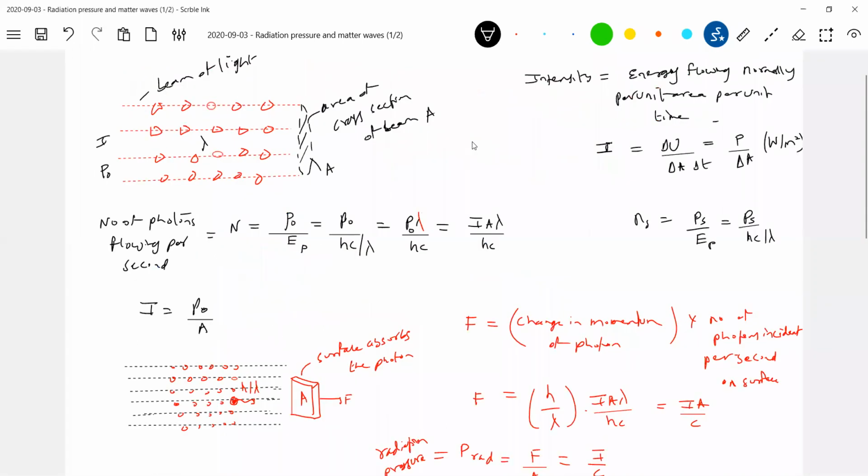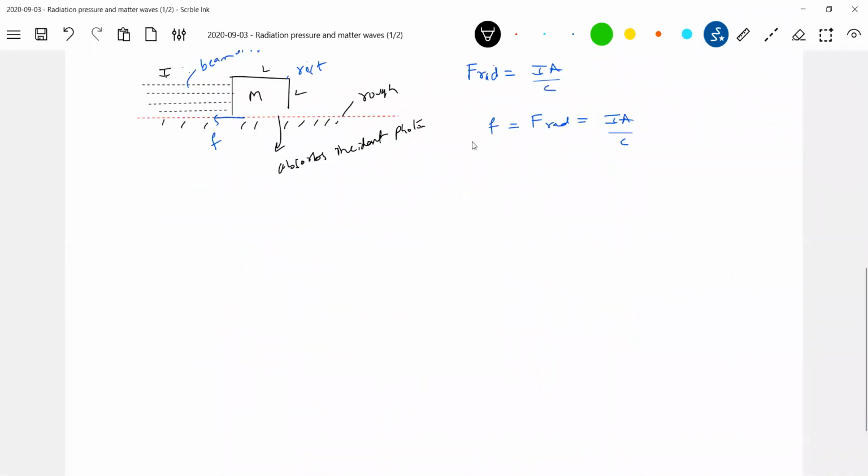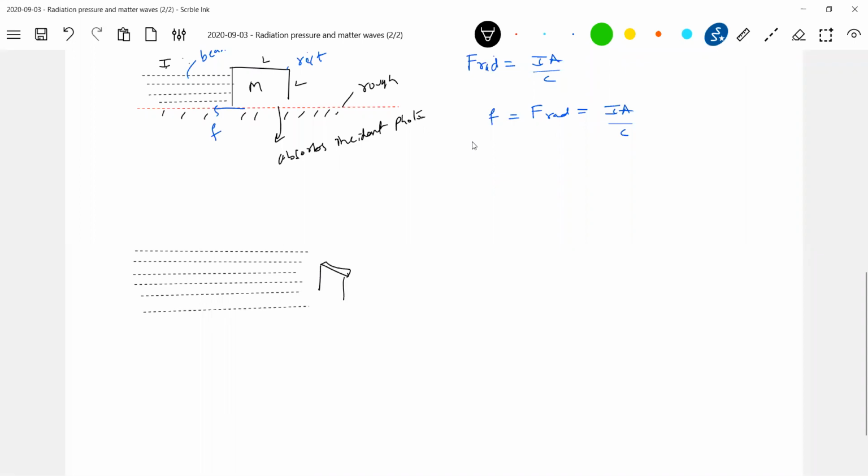then what is the change in momentum? 2h by lambda. So let's take an example here. There's a beam of light. Let this be a surface, and let this be the area of cross section.